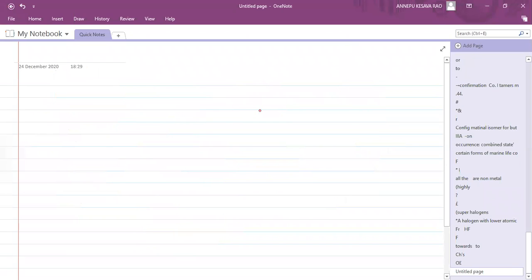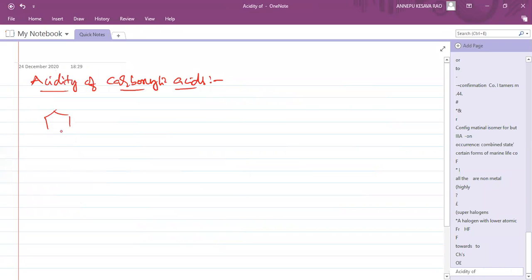Now, next coming to the acidity of the carboxylic acids. See here also we are taking benzoic acid. If benzoic acid becomes a strong acid, here also what is the concept?